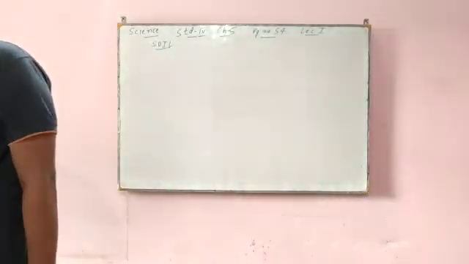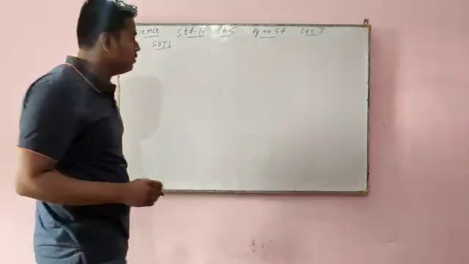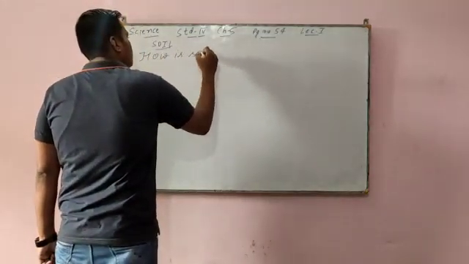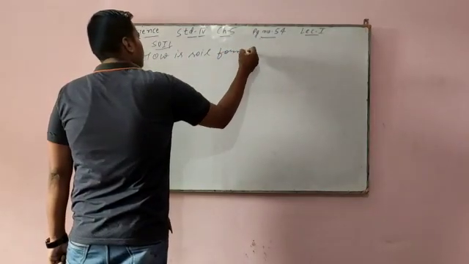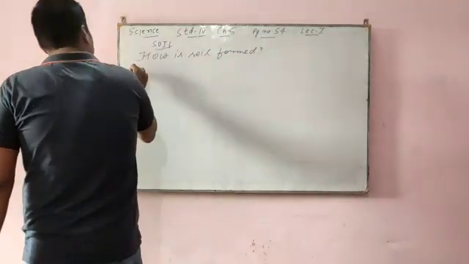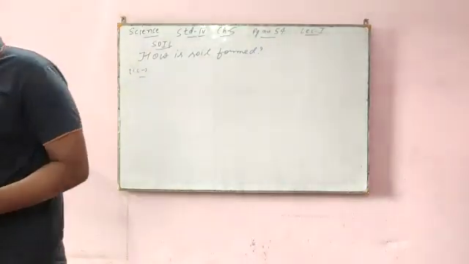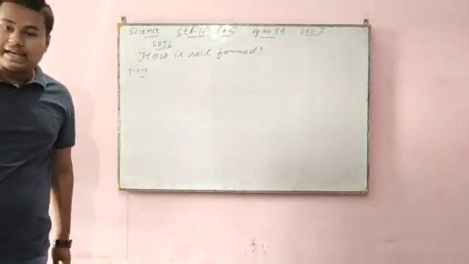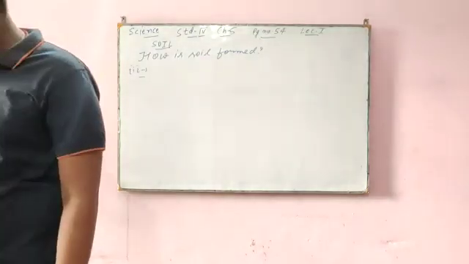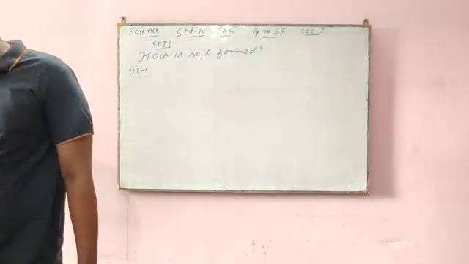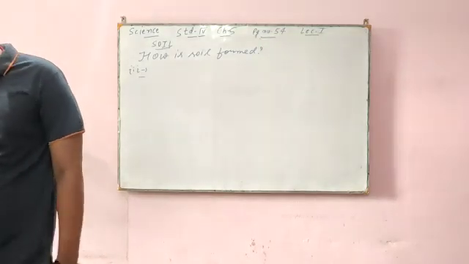Now the third one, wind blows. How is soil formed? Wind blows tiny grains of sand against rock. This wears away the rock to form sand.